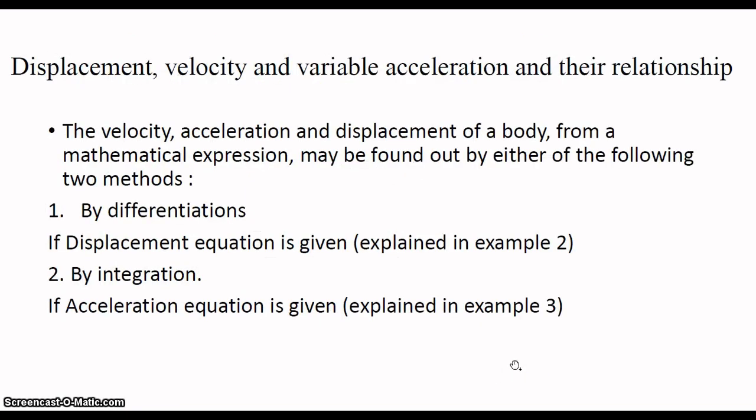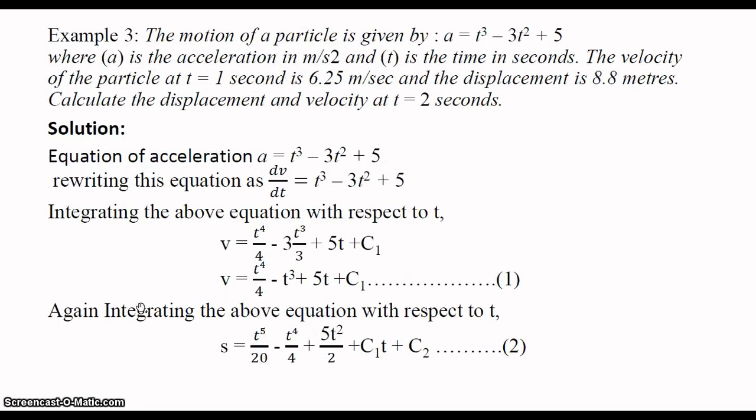Again, I give another example from which we explain how the relationship is found by integration. If the motion of the particle is a is equal to t cube minus 3t square plus 5, where a is the acceleration in meter per second square and t is the time in seconds, the velocity of the particle at t is equal to 1 second is 6.25 meter per second and the displacement is 8.8 meters. Calculate the displacement and velocity of the particle at t is equal to 2 seconds.